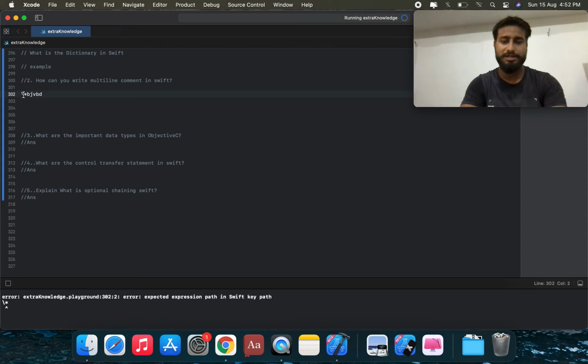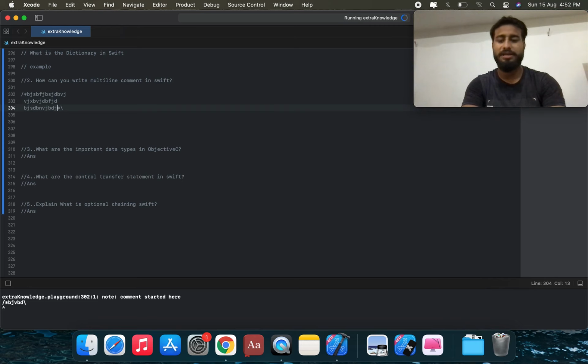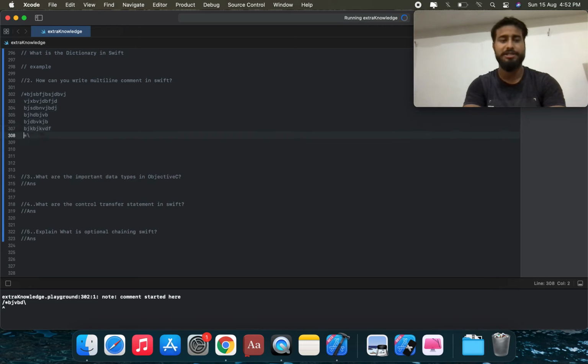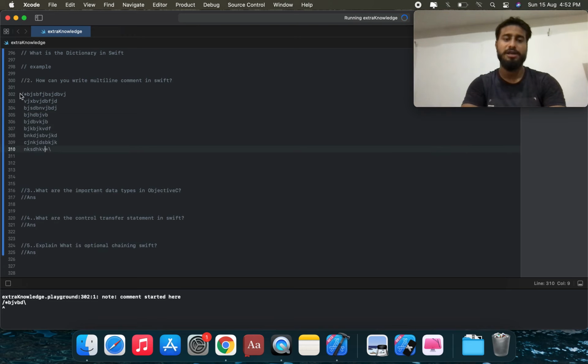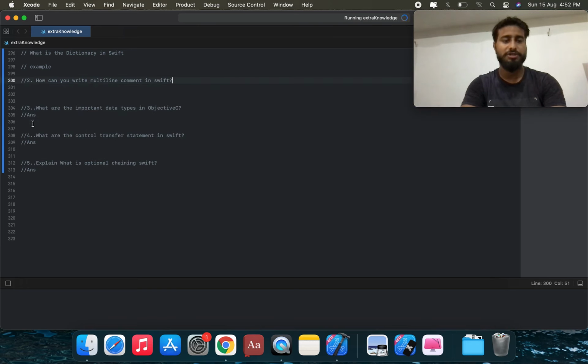So this is the asterisk slash, and we're going to use slash. So asterisk and slash, which we call asterisk and slash, and we're going to use multi-line strings. This is a multi-line comment with asterisk slash and the asterisk symbol. This is a multi-line comment. Okay, so in this question the answer is the same as the answer in the previous question. Okay, and we're going to check the next question.